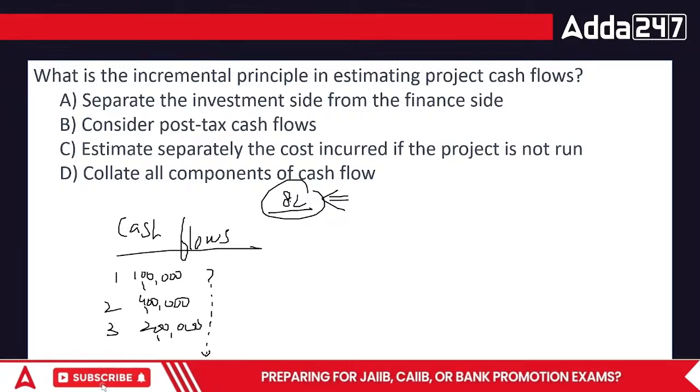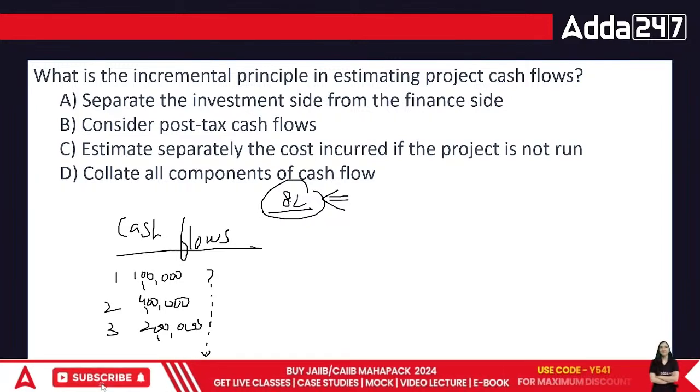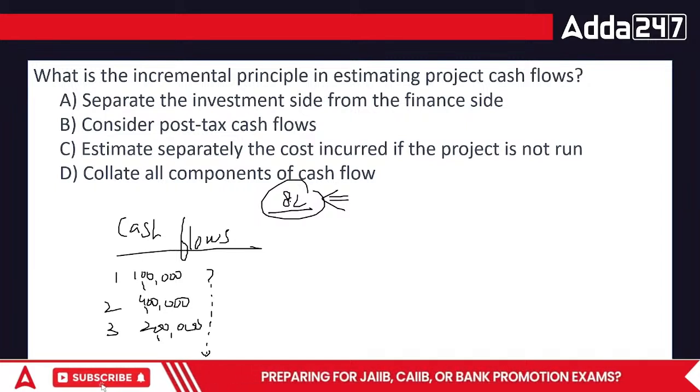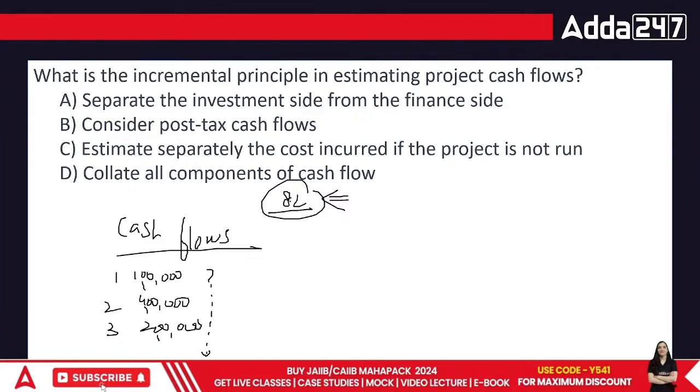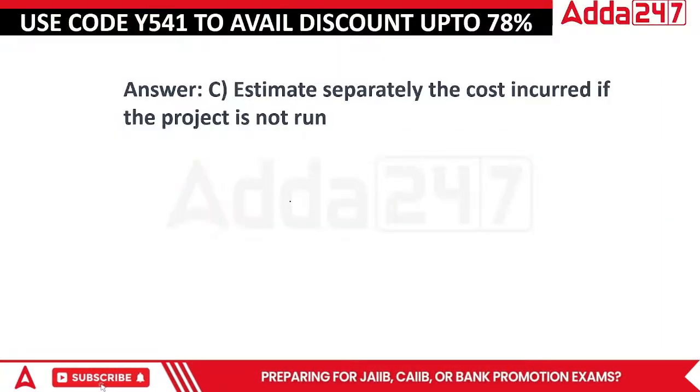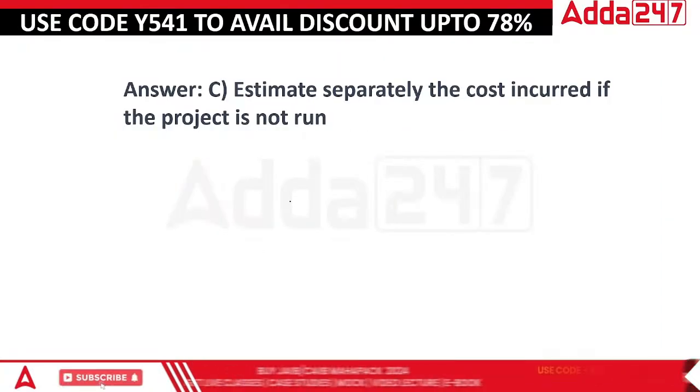Next is consider post-tax cash flows. Next, we estimate separately the cost incurred if the project is not run. Collate all components of cash flows. What am I going to do? Let's look at it. In this area, we have to estimate the cost incurred if the project is not run.